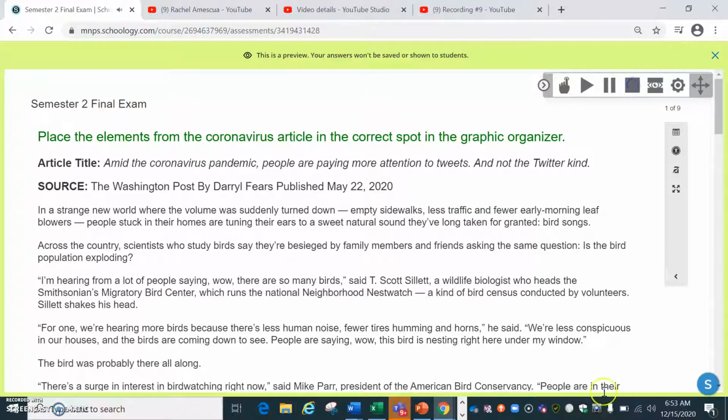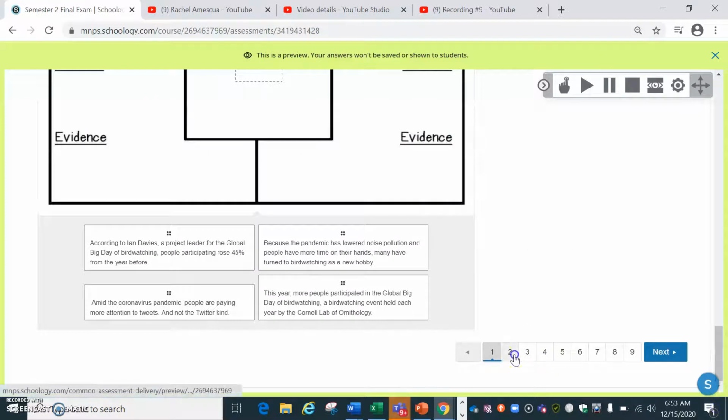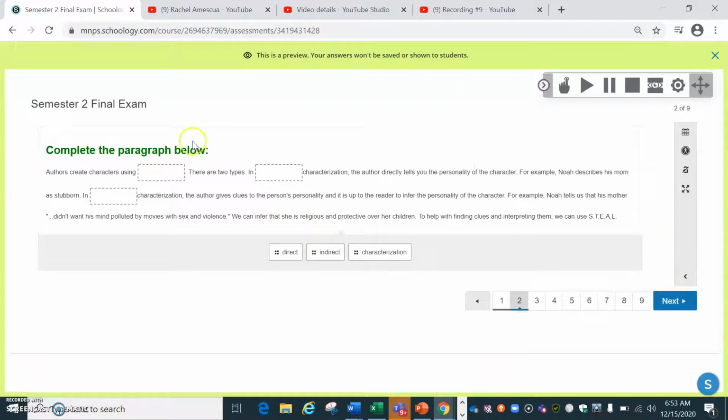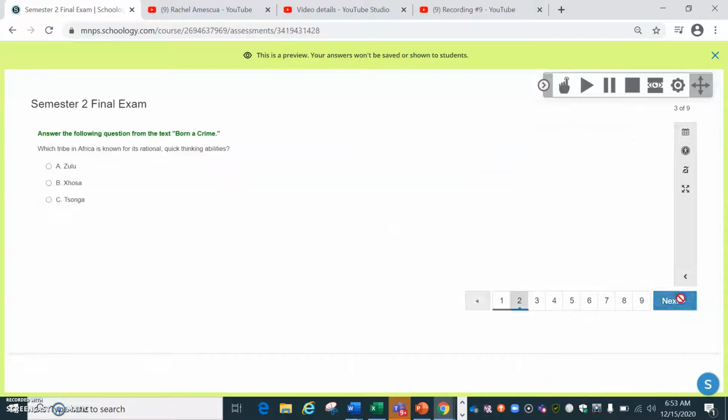Semester 2. So if you'd like to use that, you're welcome to. Here, you're going to drag and drop. Once again, you can use your read aloud.